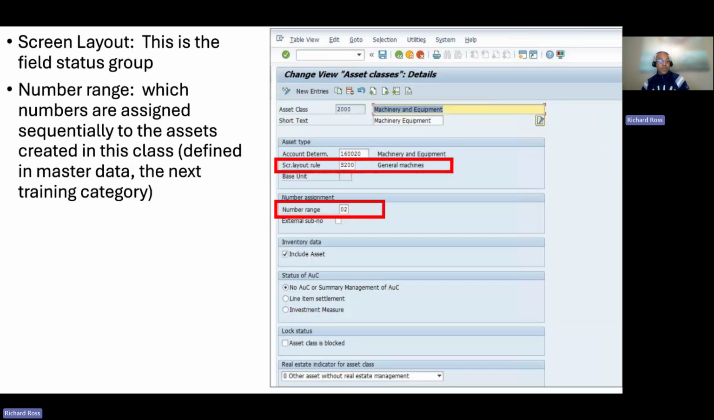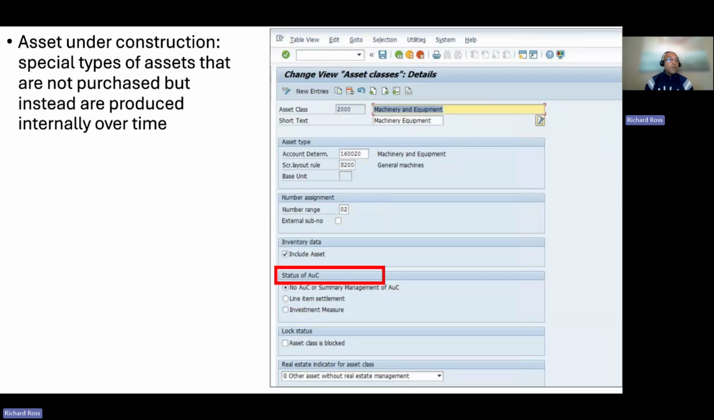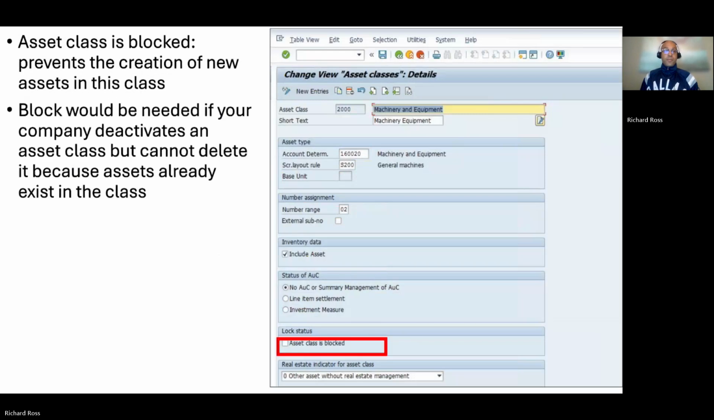This is defined in master data, which is our next training video that will be recorded. Asset under construction: special types of assets that are not purchased but instead are produced internally over time. Asset class is blocked: prevents the creation of new assets in this asset class. A block would be needed if your company deactivates an asset class but cannot delete it because assets already exist in the class.